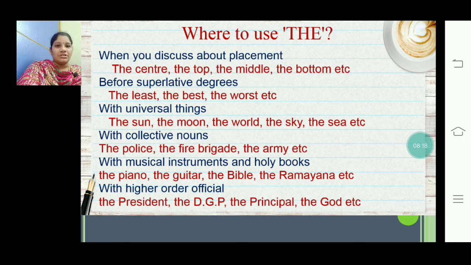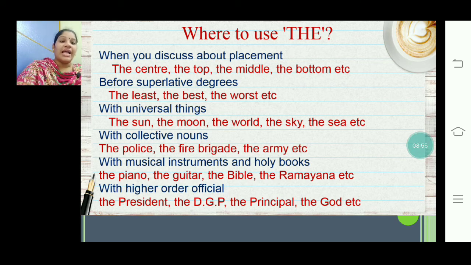Then with collective nouns also, suppose I say the police, it's not referring to any single individual. We are not specifying anything. It's representing a collective noun, and then the fire brigade, the army, the class, etc. So I am talking about collective nouns there. Next, coming to musical instruments and holy books, we also use the article the. For example, the piano, the guitar, the Bible, the Ramayana, the Bhagavad Gita, the Quran, etc.